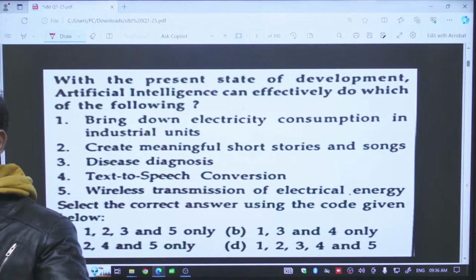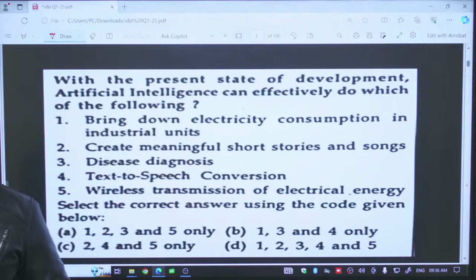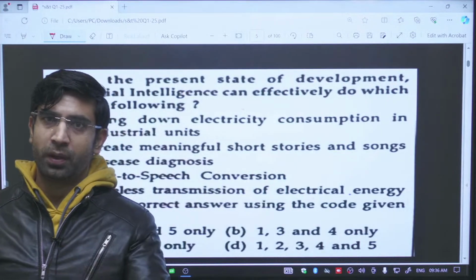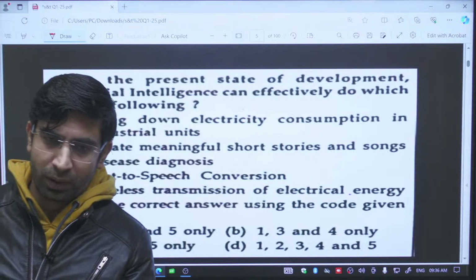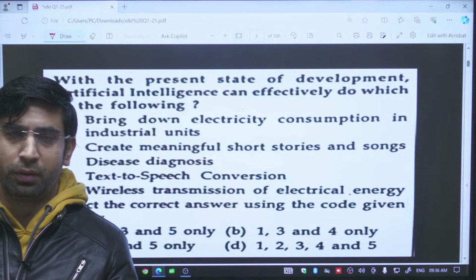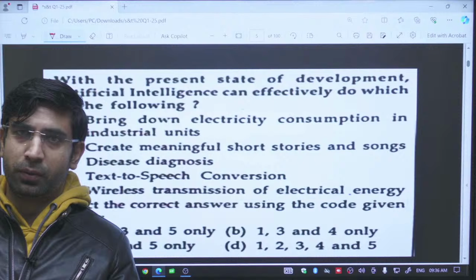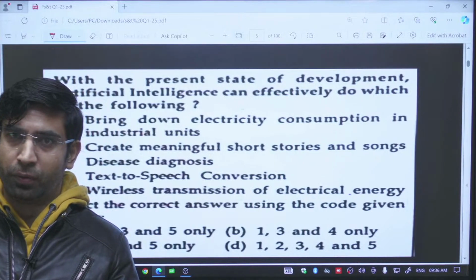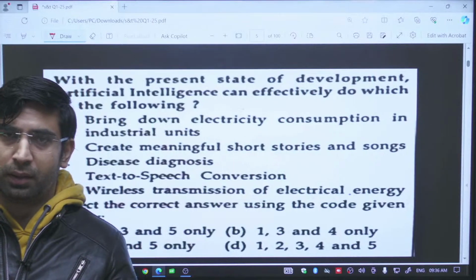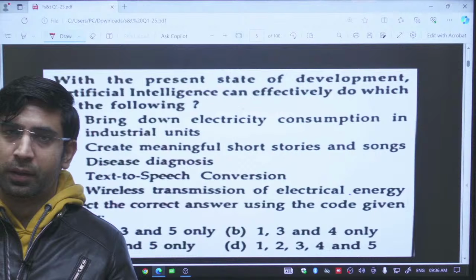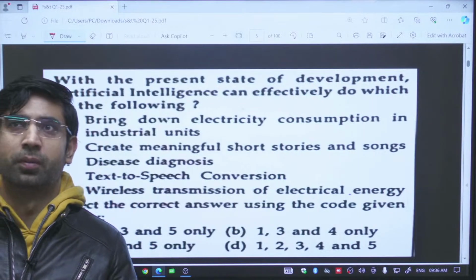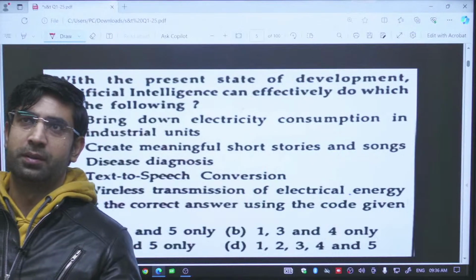Disease diagnosis, yes, you can do disease diagnosis also. This was also demonstrated by Google. Google made one neural network, artificial neural network. By using that artificial neural network, they tried to find out the cases of lung cancer, and it was observed that this was much more efficient than any doctor. So you can do disease diagnosis. This is also right.